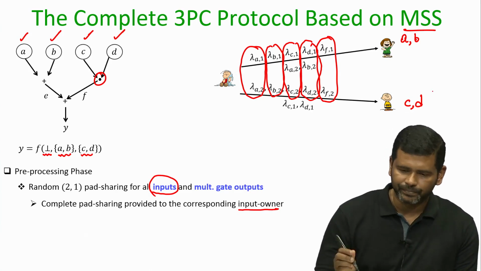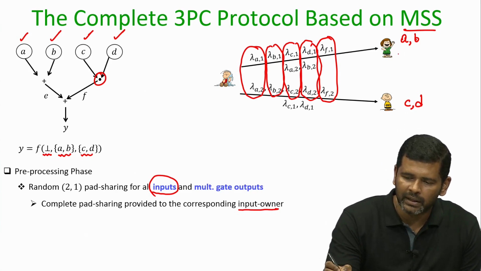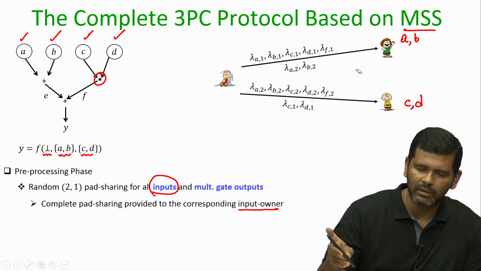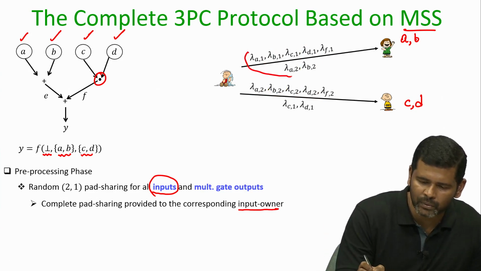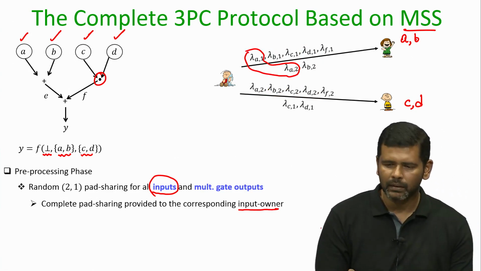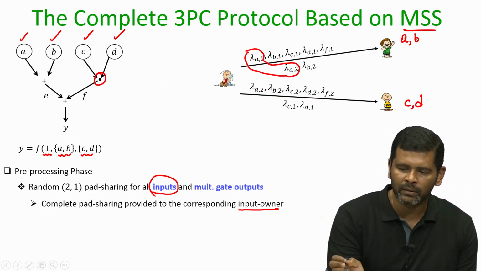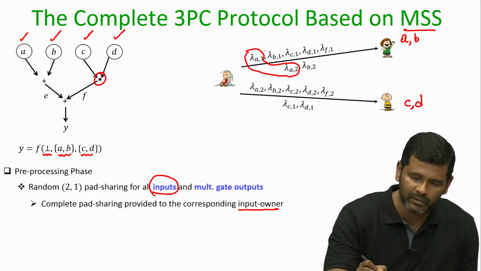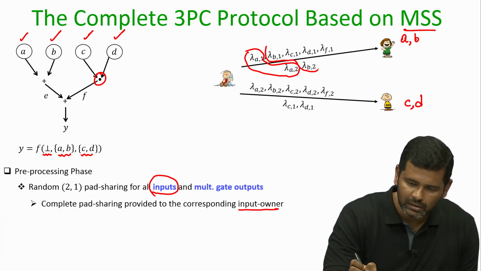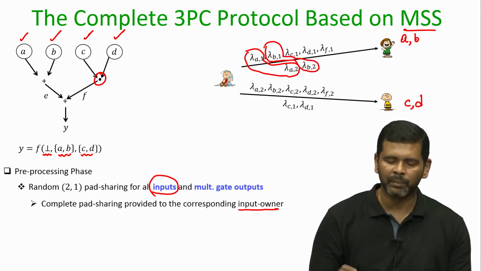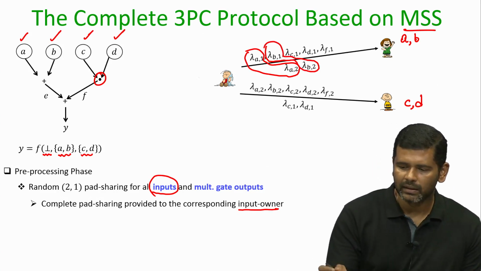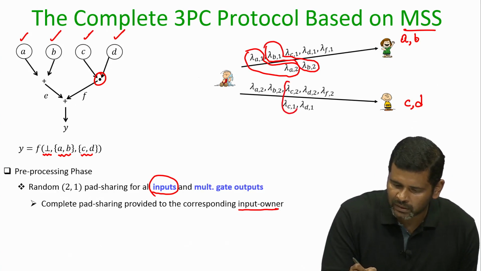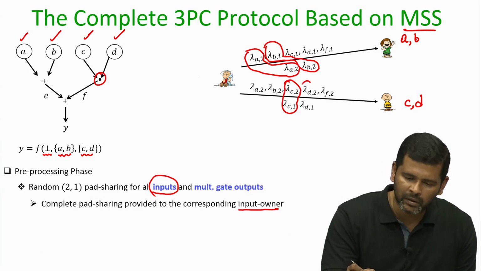Since evaluator E1 owns A and B, it needs to know the full pad sharing for the A pad. That is why it is given both the A components. In the same way, evaluator E1 is the owner of the input B, because it has to secret share B in the circuit evaluation phase. So, it has to know both the components of the B pad. And in the same way, E2 is the owner of C and D values. So, it has to be provided with both the components of the C pad and both the components of the D pad.